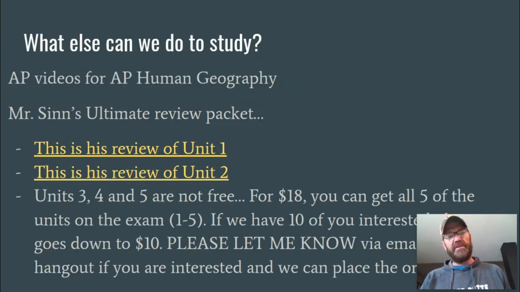What else can we do to study? There's AP videos for human geography on the College Board website, and I'll send you more links about that. There's also a couple things here that you'll want to check out. This is a guy that put all this stuff together. They're really thorough. There's a cost of $18. If we have 10 people that want to do it, then the cost goes down to $10. So I need you to email me or Google message me that you're interested, and then I can send that information to you once we know how many people we're going to have. But take a look at these links and see if you think that those are going to work for you to help you study.